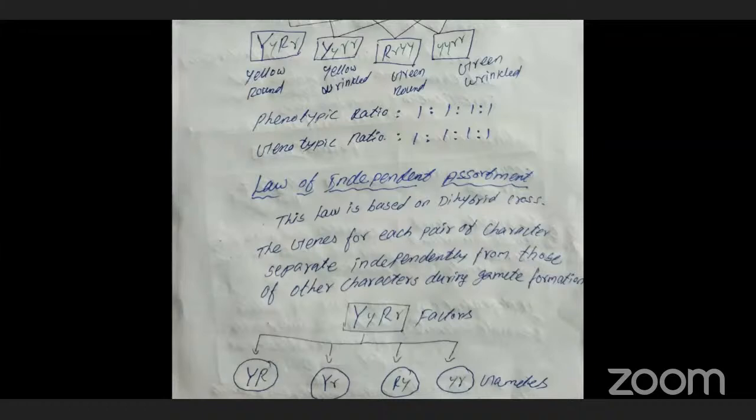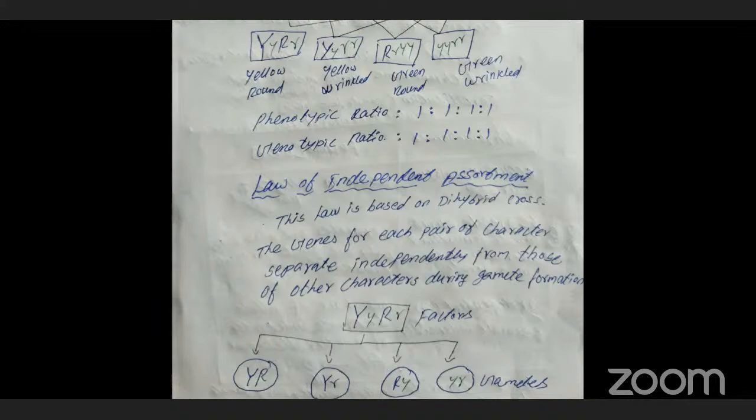It will be segregated like this. During that segregation, one won't interact with the other. It will be segregated independently. For example, capital Y capital R will separate independently and does not interfere with the next gamete.